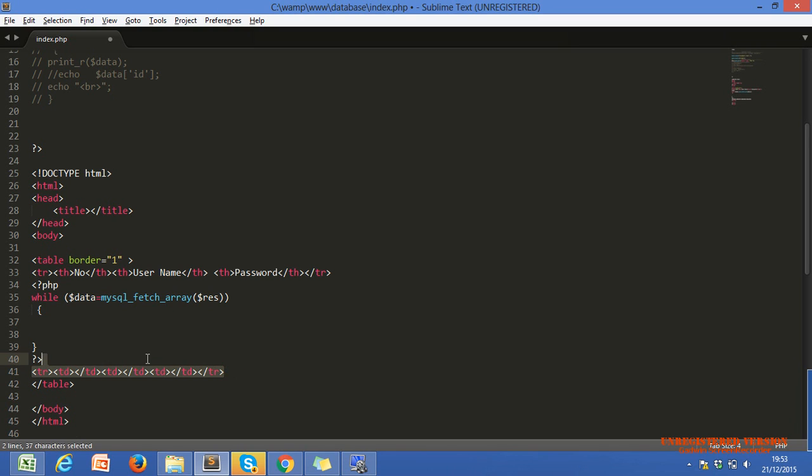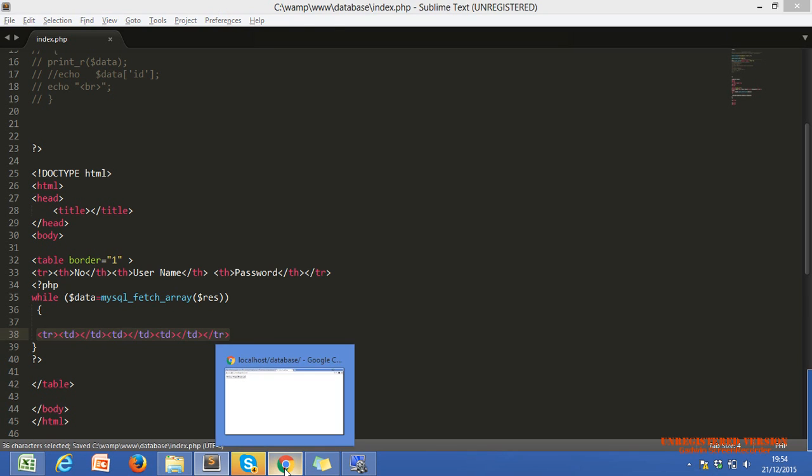Now my requirement is I want to print all the data in tabular format. So I have to use this row within the while loop only. Then only I can show all the data from the fetch array variable, mysql_fetch_array, which assigns all the data row by row to dollar data. But within the PHP tag we cannot use HTML coding. It will give us an error message.